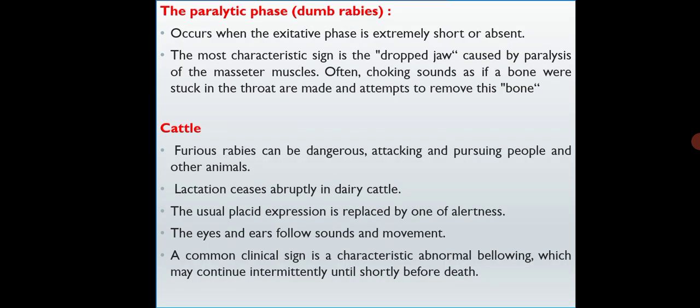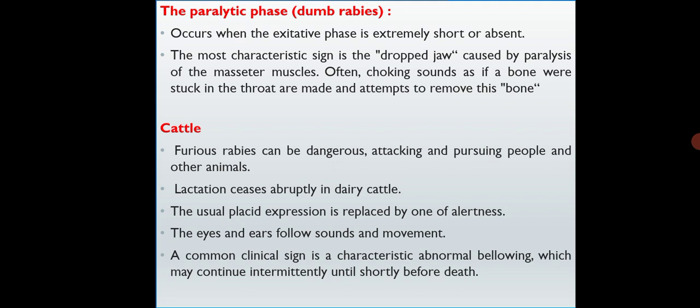And the third is called the paralytic phase, which can be called dumb rabies. It occurs when the exudative phase is extremely short or absent. The most characteristic sign is the dropped jaw caused by paralysis of the masseter muscles.